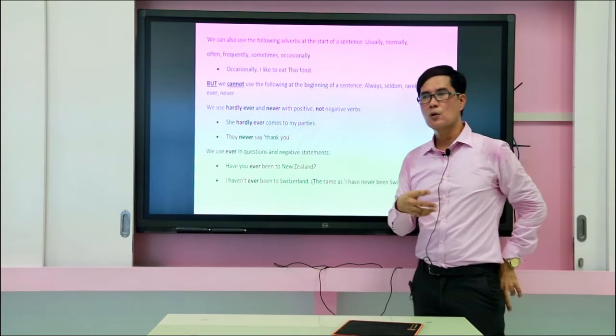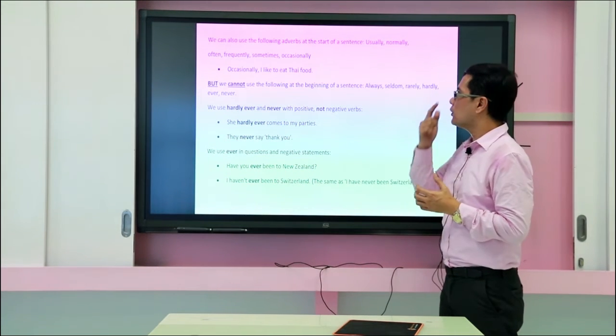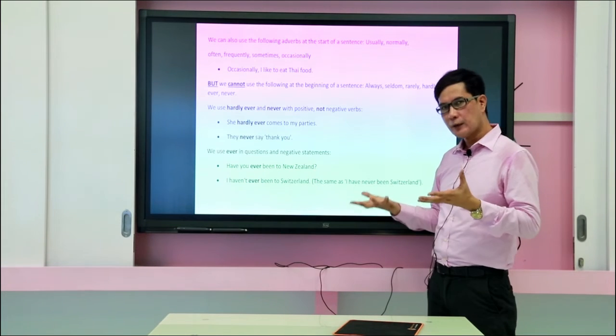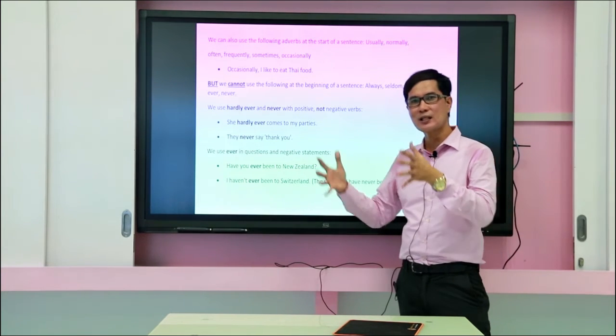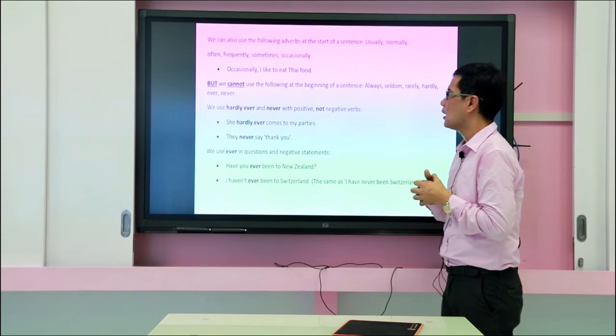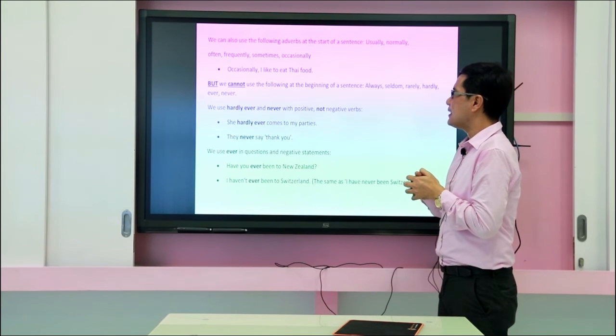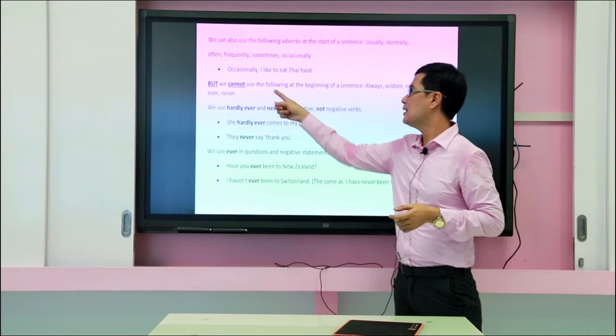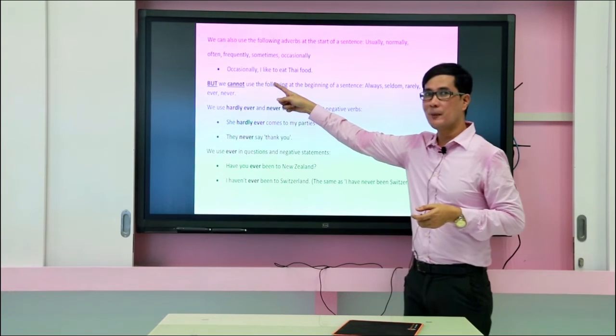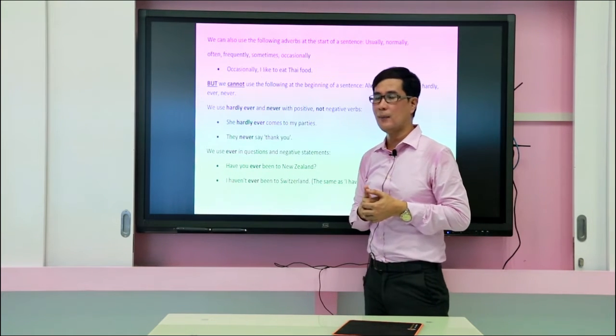So the words occasionally, frequently, sometimes, and often can be used at the start of the sentence. Occasionally, I like to eat Thai food. Is this one acceptable? Yes. But take a look at the placement of the word with the comma.